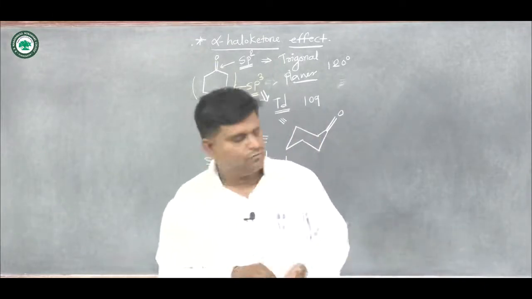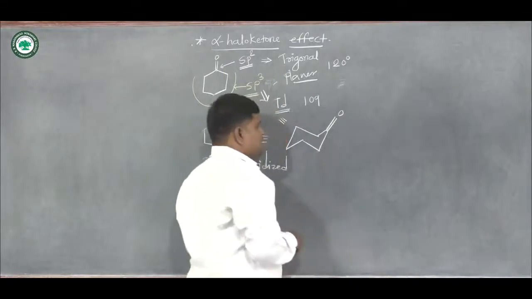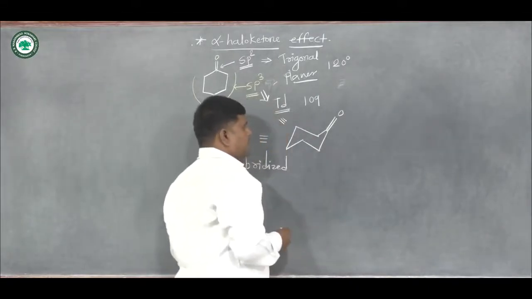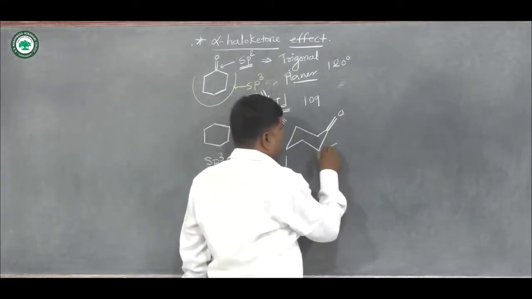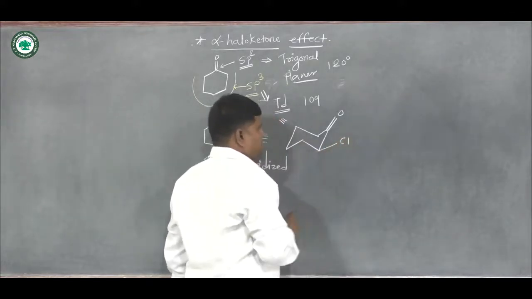So we try to draw this structure here. Suppose we can convert that by halogen. Suppose our halogen is chlorine, okay.